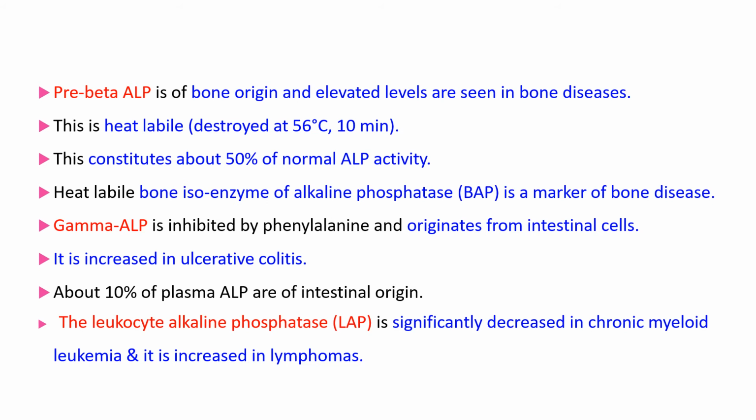Pre-beta ALP is increased in bone diseases, gamma ALP increases in ulcerative colitis, and the last isoenzyme is leukocyte alkaline phosphatase. It is decreased in chronic myeloid leukemia and increased in lymphomas. So these are the different isoenzymes of alkaline phosphatase.